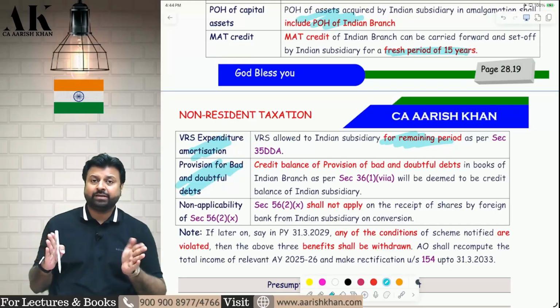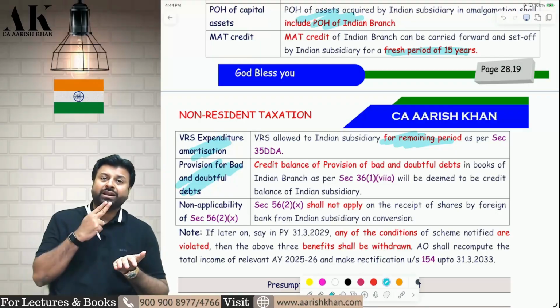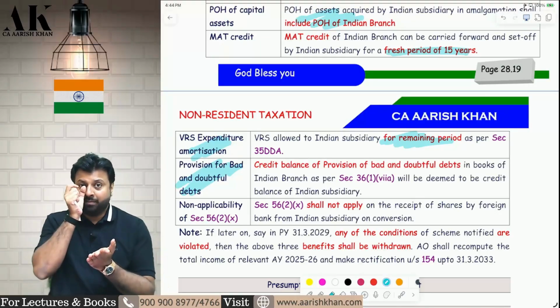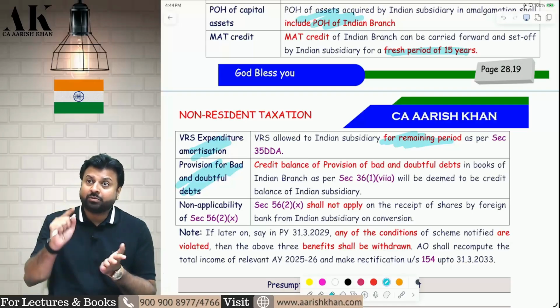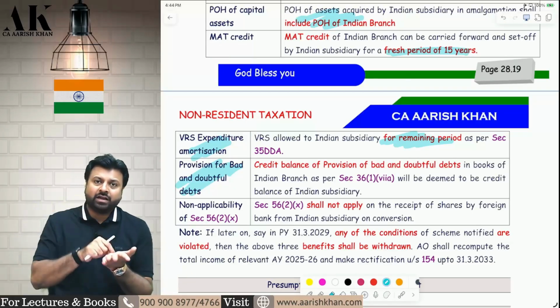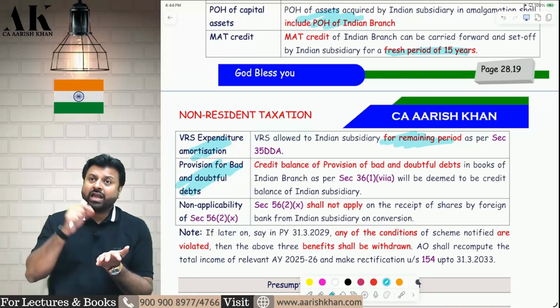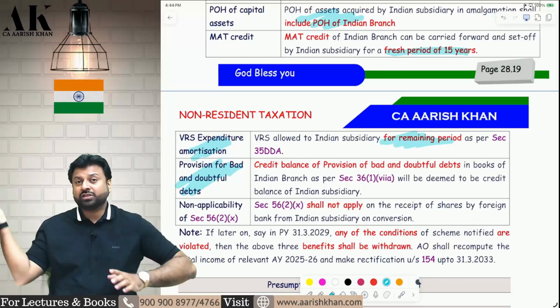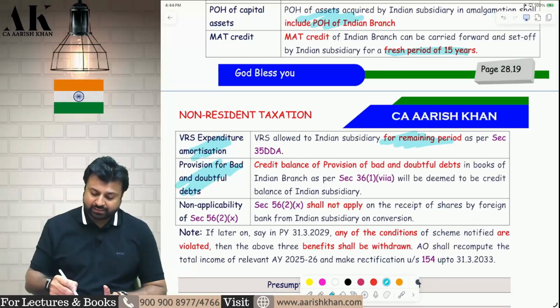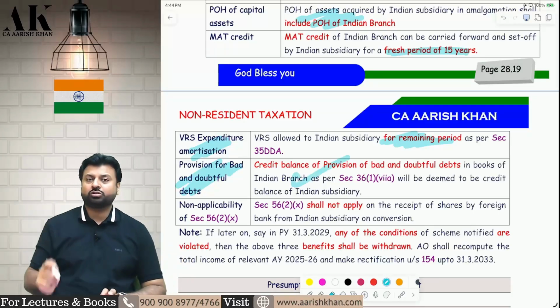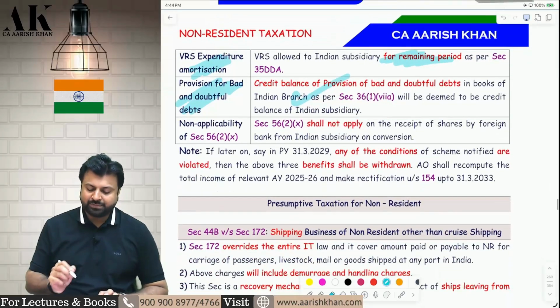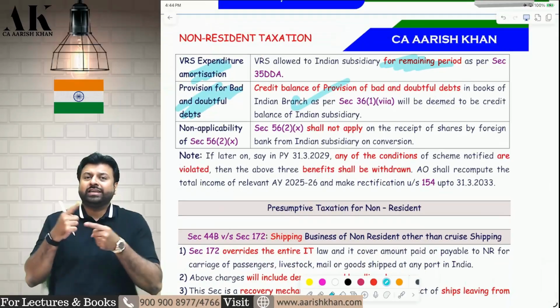In case of banking industry, because this is a bank, you compare your actual bad debts with current year provision and opening provision. So when you compare the current year provision and opening provision, will you take the opening provision of Indian branch also? The answer is yes. The opening provision of Indian branch should also be taken over here. I hope it is clear. Last but not least, how the shares will be exchanged.